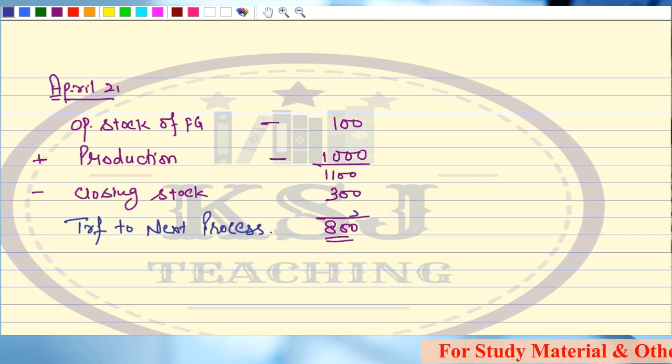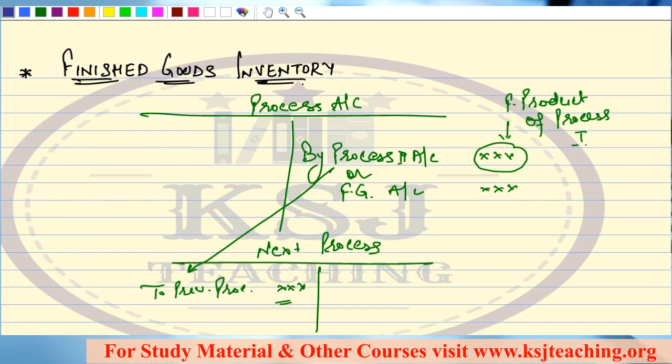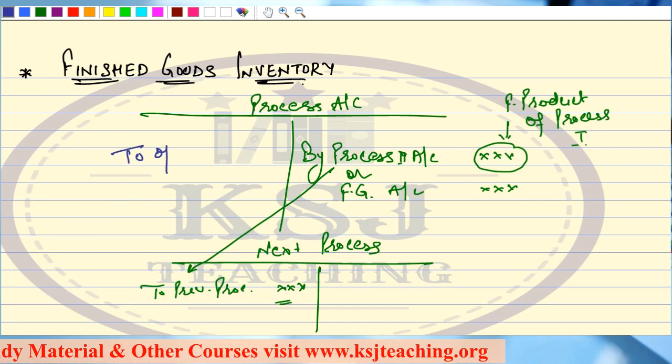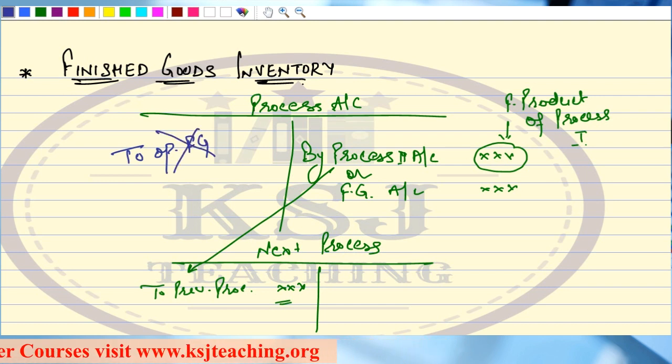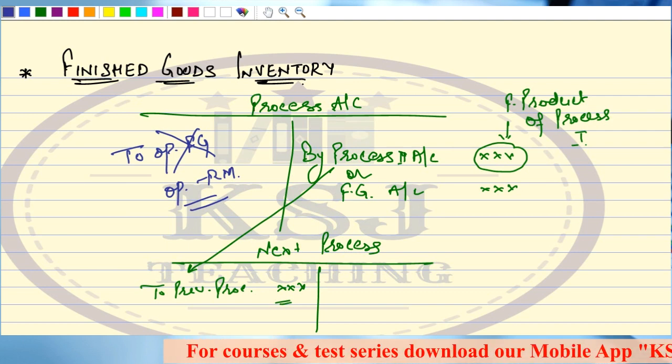Transferred to next process, this 800 units. Now, the problem here is that we do not take the opening stock of FG. What we are taking is the opening stock of raw material, but we do not take the opening stock of FG in the process account. Now what should be done here?